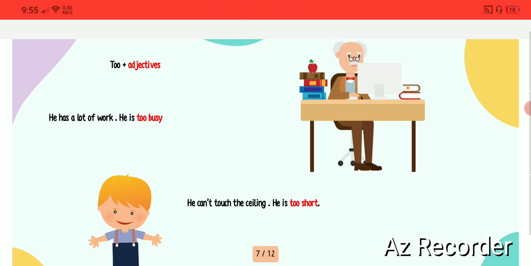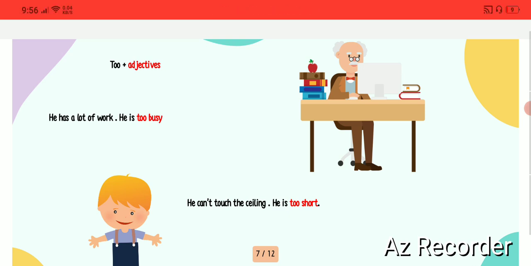some grammar, too, and adjectives come after it. So we know here that adjectives describe nouns. Okay. And too here means, like, more than usual. Like if you have a glass, and you are pouring some water into this glass and the glass is full, if you add more water, the water will fall from the glass, right? This is what too does.